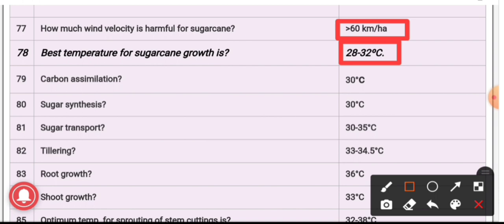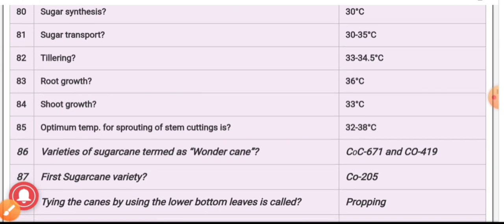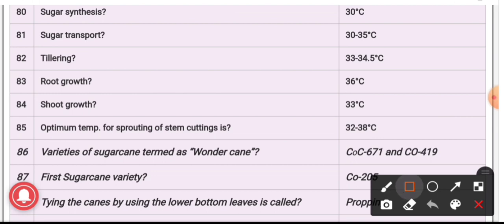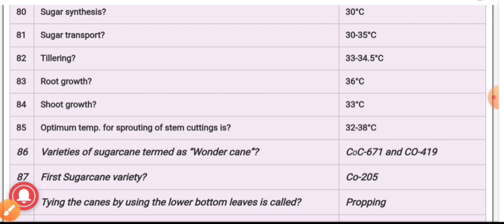79th. The carbon assimilation in case of sugarcane takes place at 30 degrees Celsius. The sugar synthesis also at 30 degrees Celsius. The sugar transport, which we know is carried out by potassium, also takes place at a temperature of 30 to 35 degrees Celsius. Tillering is optimum at 33 to 34.5 degrees Celsius. Root growth is optimum at 36 degrees Celsius, and shoot growth at 33 degrees Celsius.